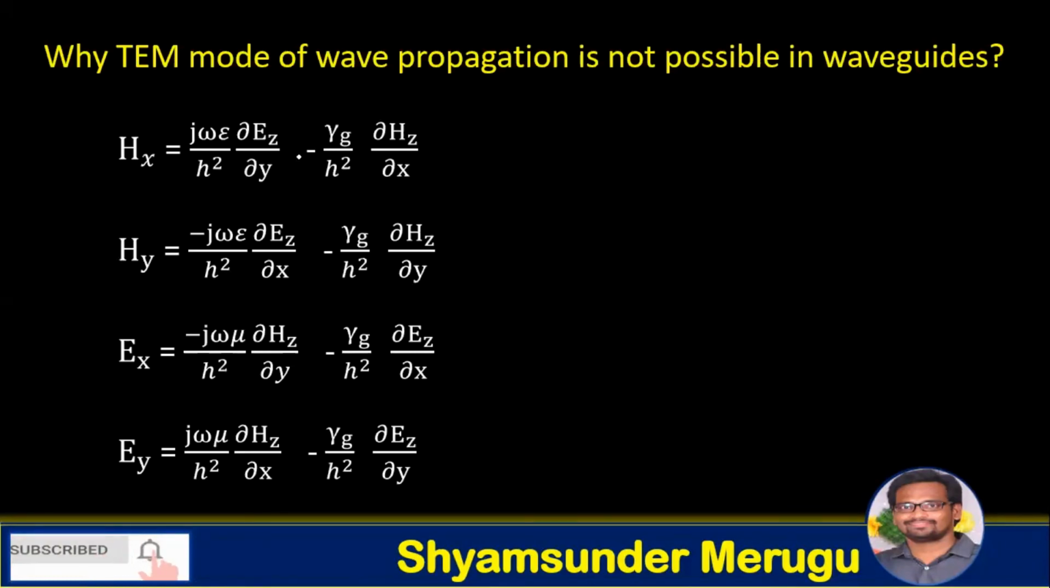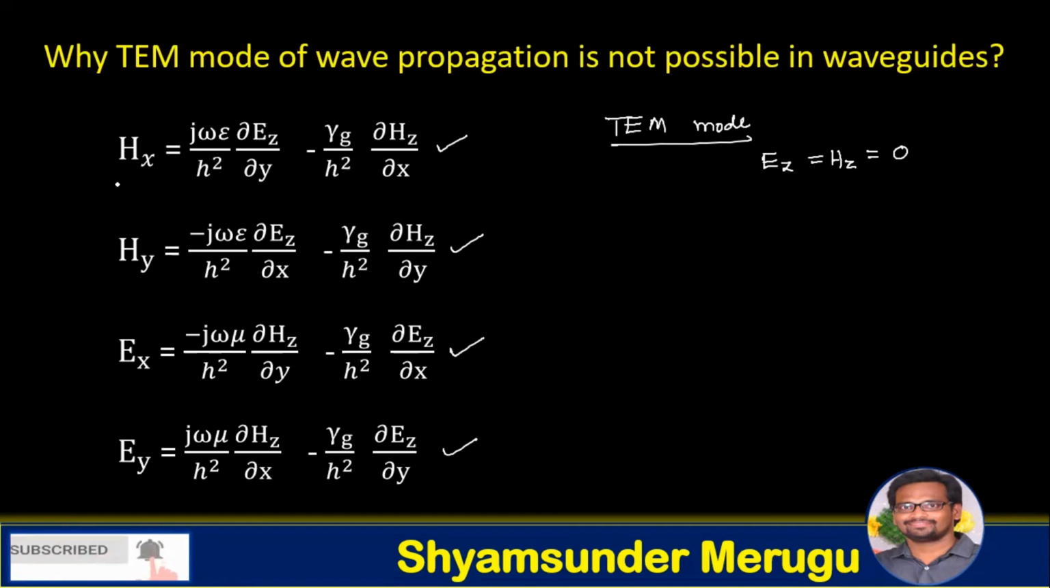Now let us see why the TEM mode of wave propagation is not possible in waveguides. So TEM stands for transverse electromagnetic mode. So here this is the field equation of Hx, and here it is the field equation of Hy, and here it is the field equation of Ex and the field equation of Ey respectively. As we know, for TEM wave mode propagation, in the direction of propagation, Ez as well as Hz components become 0.